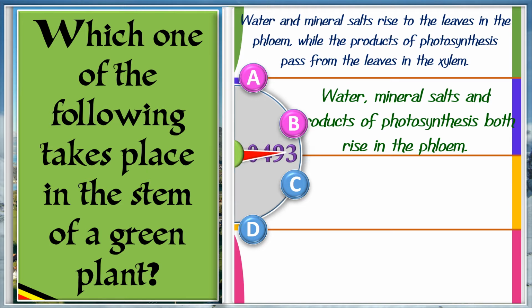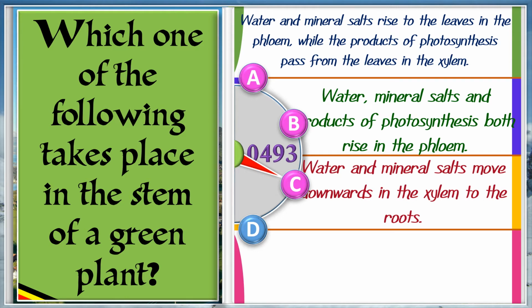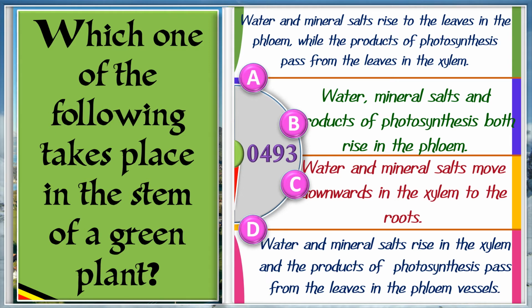C. Water and mineral salts move downwards in the xylem to the roots. D. Water and mineral salts rise in the xylem and the products of photosynthesis pass from the leaves in the phloem vessels. And the answer is D. Water and mineral salts rise in the xylem and the products of photosynthesis pass from the leaves in the phloem vessels.